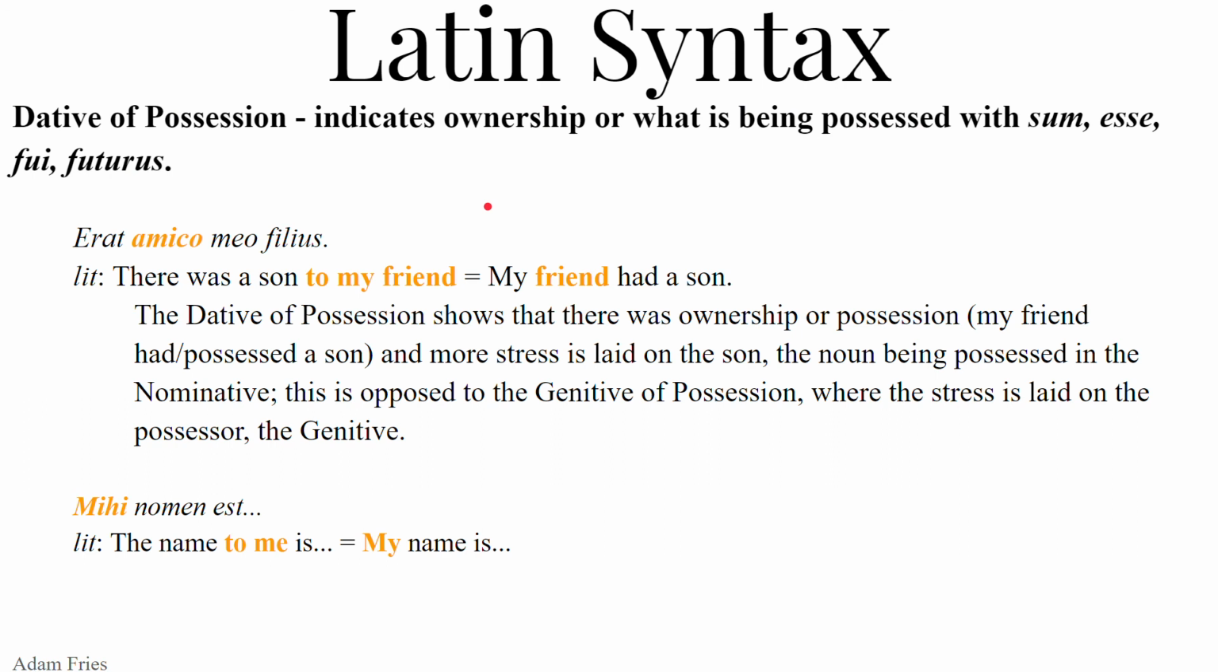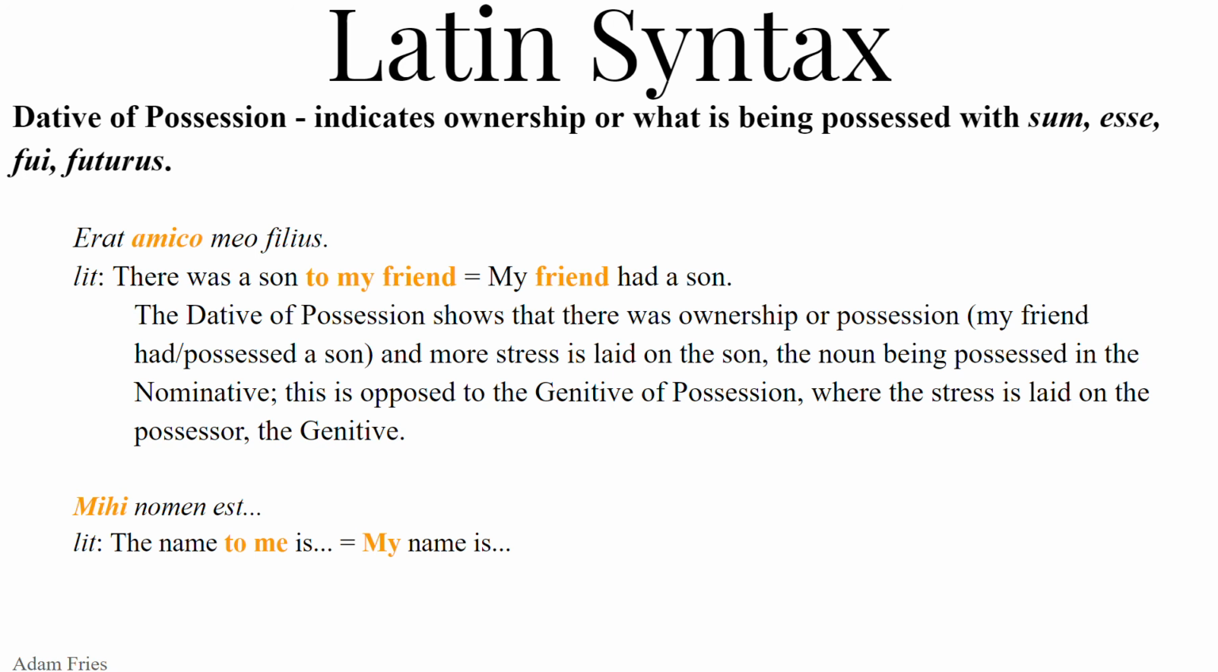Also, the dative has a possession, somewhat like the genitive. There's a little bit of a difference between them. The difference can be slight. The dative of possession indicates ownership, or it indicates what is being possessed, the noun being possessed, and it uses sum, esse, fui, futurus, to be.